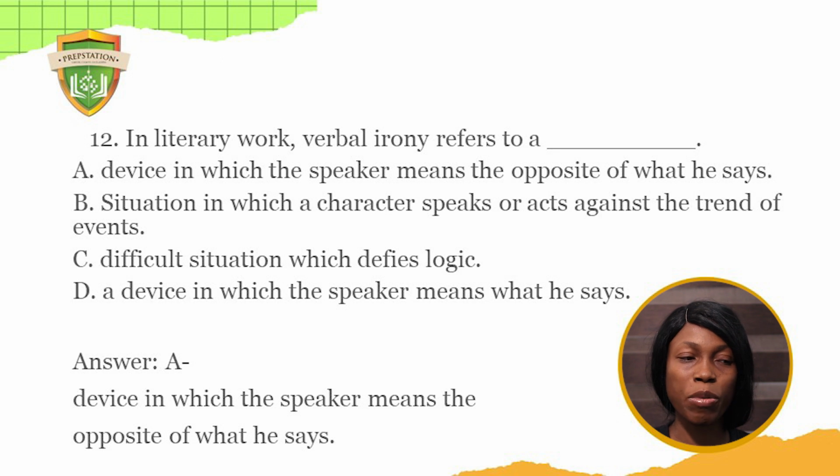In literature, we have verbal irony, we have situational irony. And verbal irony, in this case, verbal has to do with conversation and words. So when he or she says something directly opposite of what he means, it is verbal irony. Situational irony is such that you have a situation that now goes the opposite way. For example, The Government's Driver on Retirement by Chibuike Onu. That poem, what happened to the driver, is an example of situational irony.